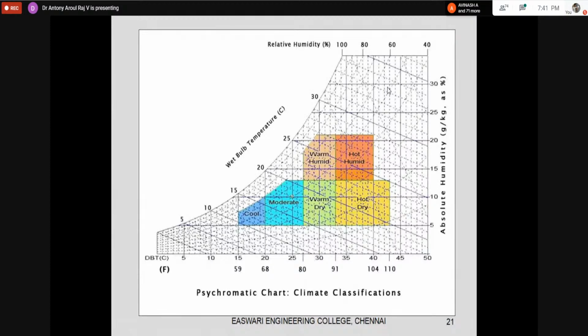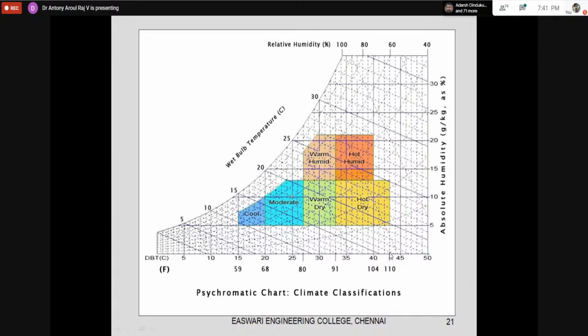So we have to see which are the heavier conditions that we have to take for the design. Okay, so we are interested in knowing that only. Before this, we didn't know about the psychrometric chart. Now we know about the psychrometric chart.